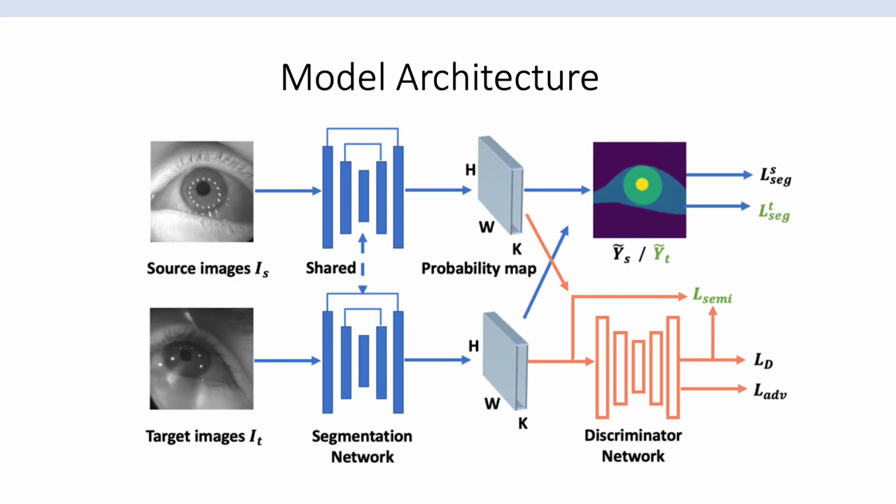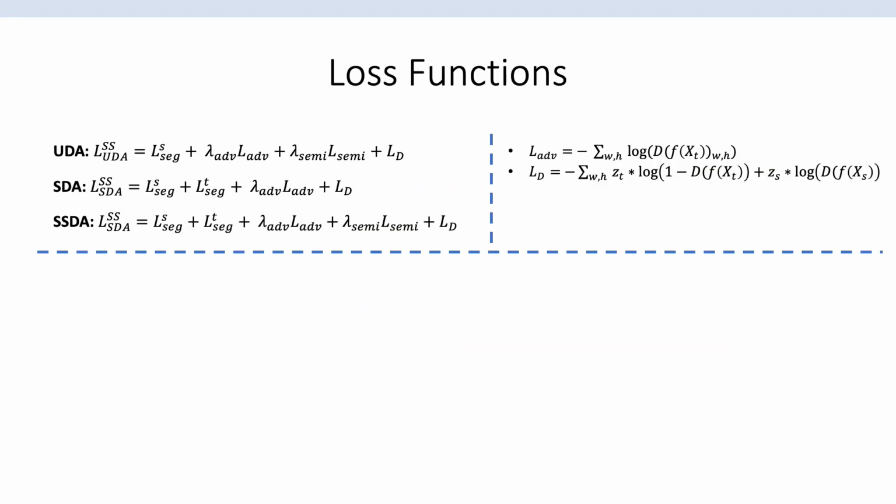Our pipeline consists of two subnetworks, a segmentation network and a discriminator. The discriminator is a fully convolutional neural network which takes probability maps from the segmentation network and outputs a confidence map. This map indicates how confident the discriminator is about each pixel in the image belonging to the source or target domain. Here, we show the loss functions for these three frameworks. I'm not going into too much detail, and please refer to the paper for more information.